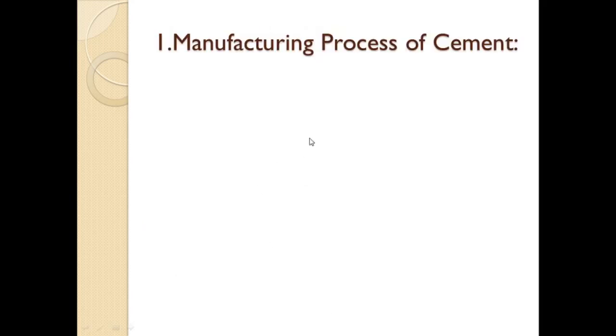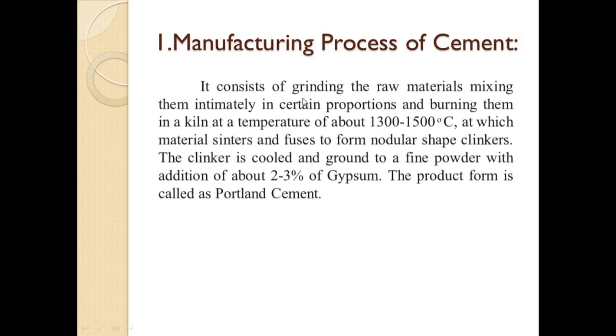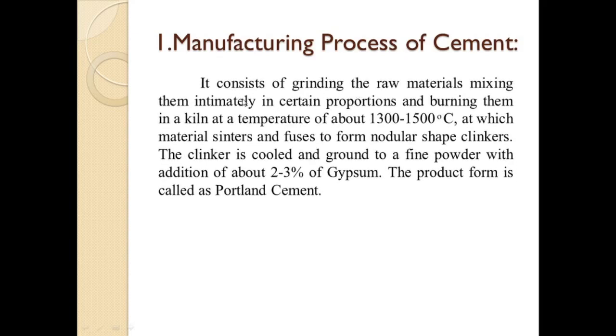So next is the manufacturing process of cement. Let us see how we can manufacture the cement. It consists of grinding the raw materials, that is limestone and clay, mixing them intimately in certain proportions and burning them in a kiln at a temperature of about 1300 to 1500 degrees Celsius, at which the material sinters and fuses to form nodular shaped clinkers. These clinkers are cooled and ground to a fine grey powder with the addition of about 2 to 3% of gypsum. This product we can call Portland cement.